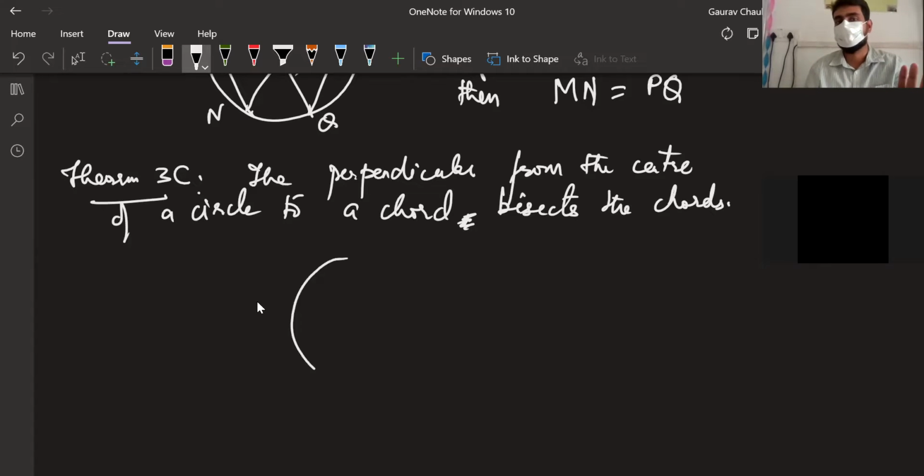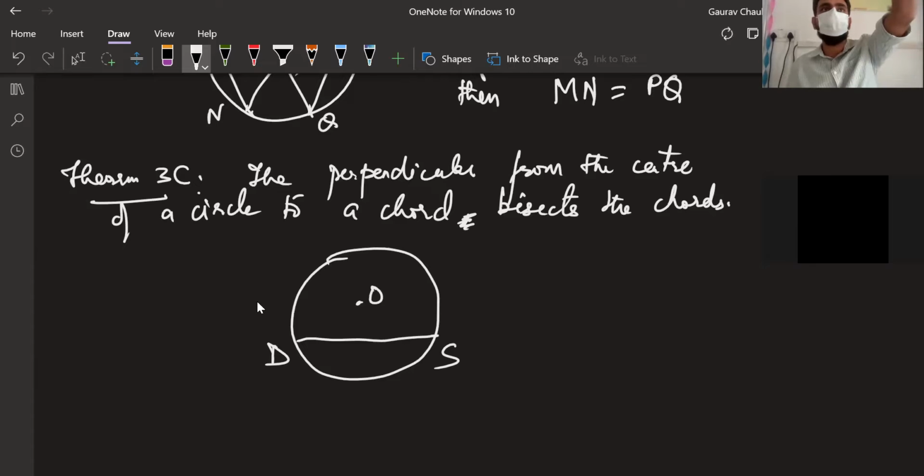Okay, go back to a circle. Now there is a chord here. The chord will be DS. Now here we have center O. We are joining from O. We are dropping a perpendicular from O to this chord. We are just drawing a line segment.